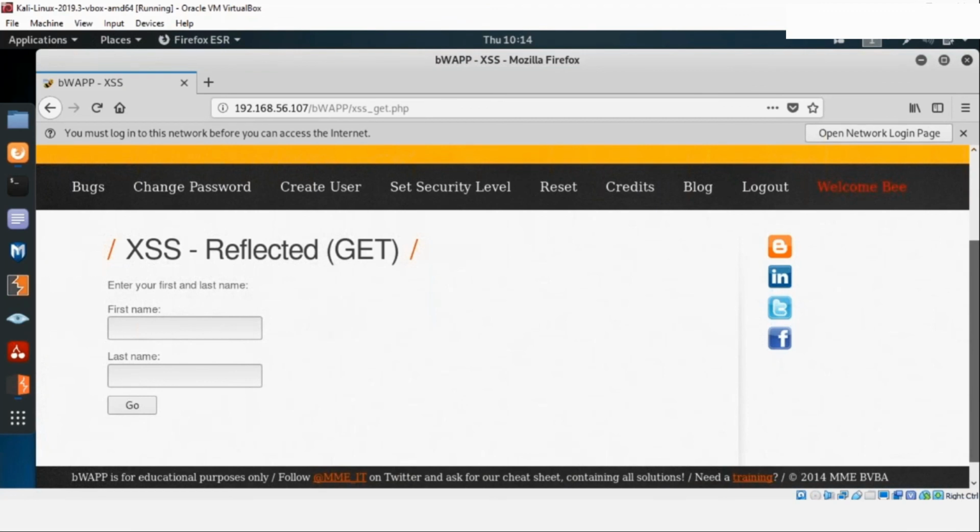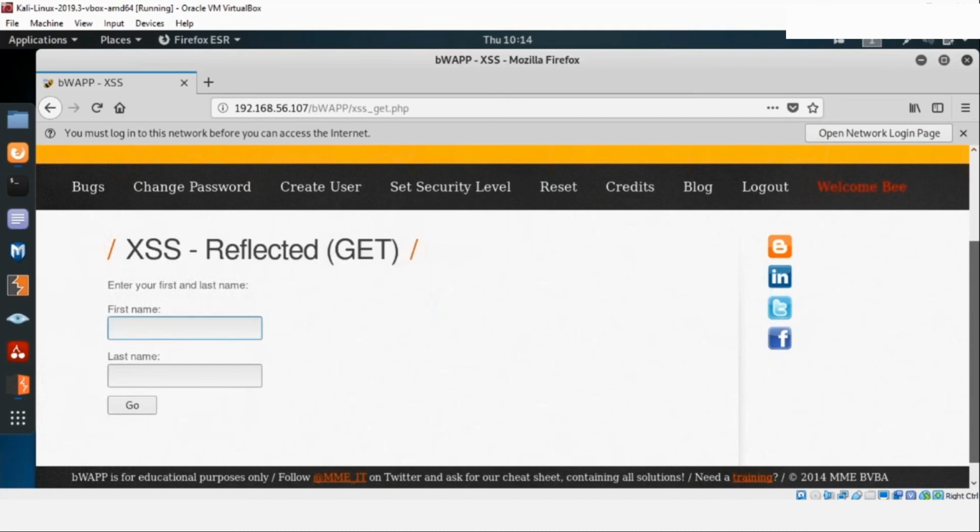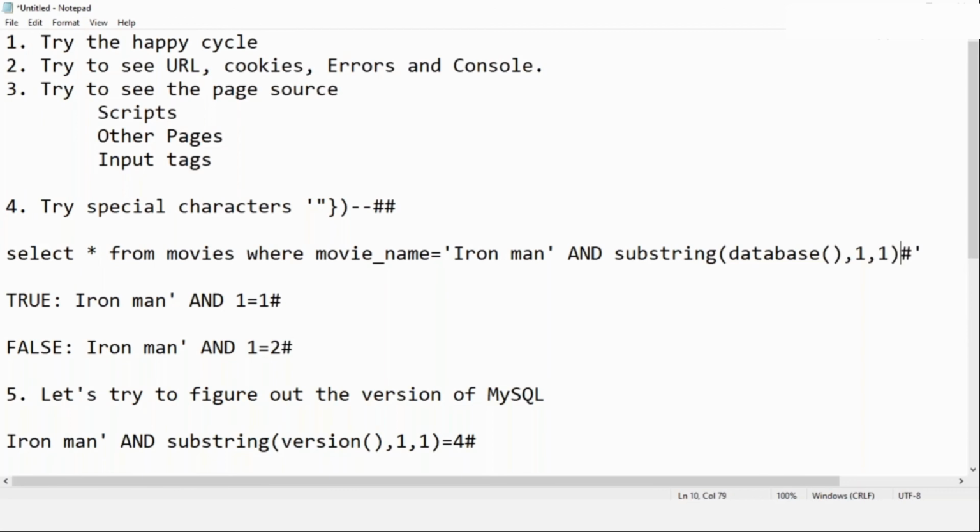So here we have just again a normal feature, first name, last name, and there is a go button. Let's try out. Let's do the happy path first. So admin. So that means